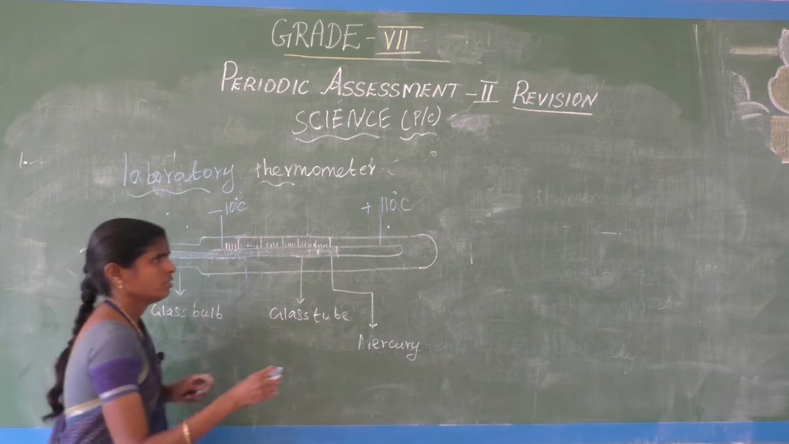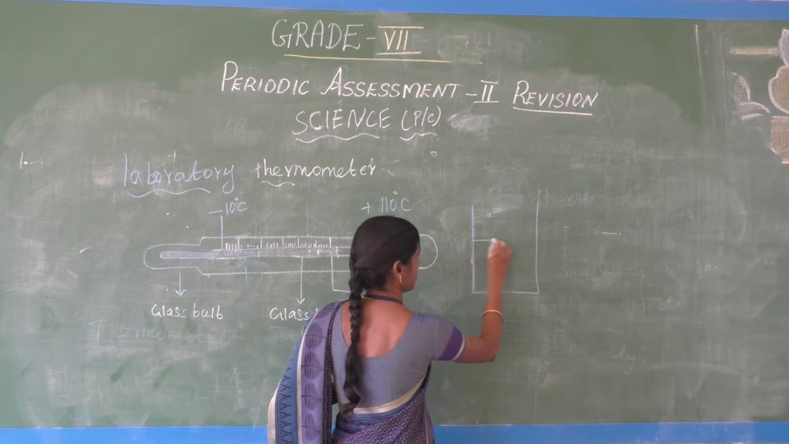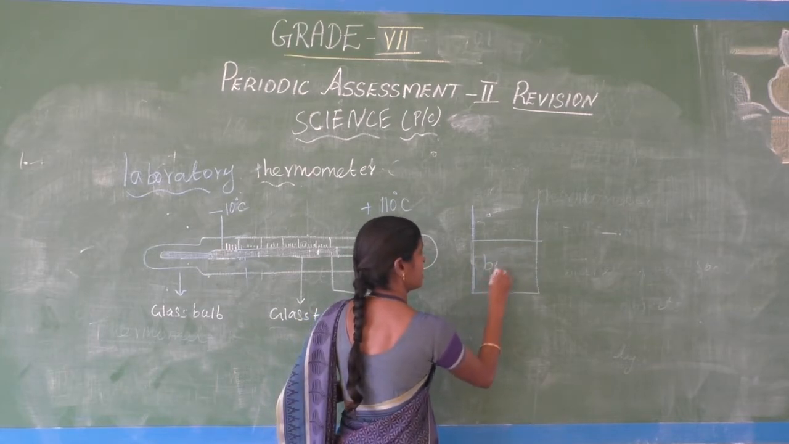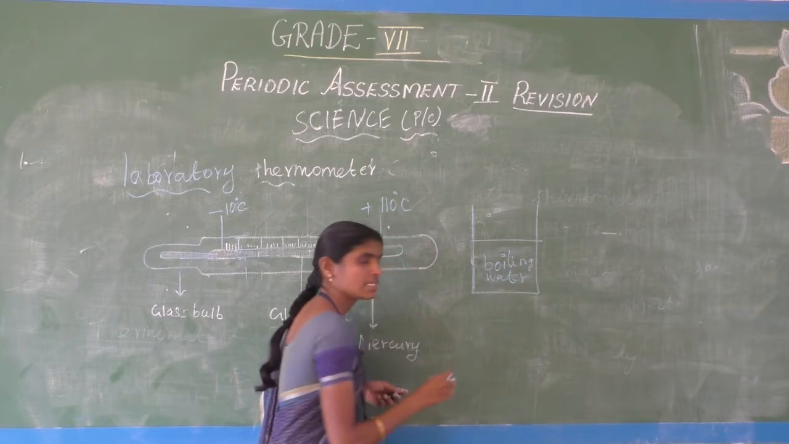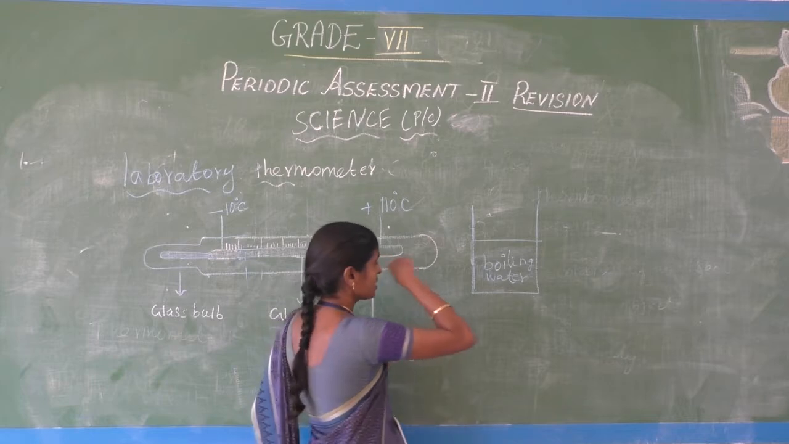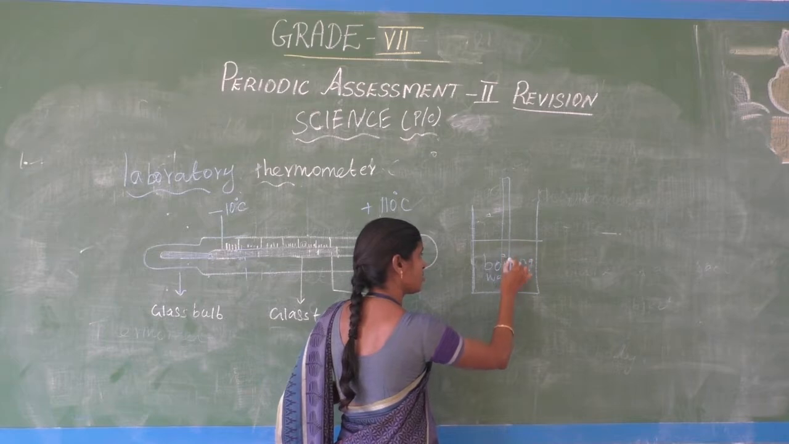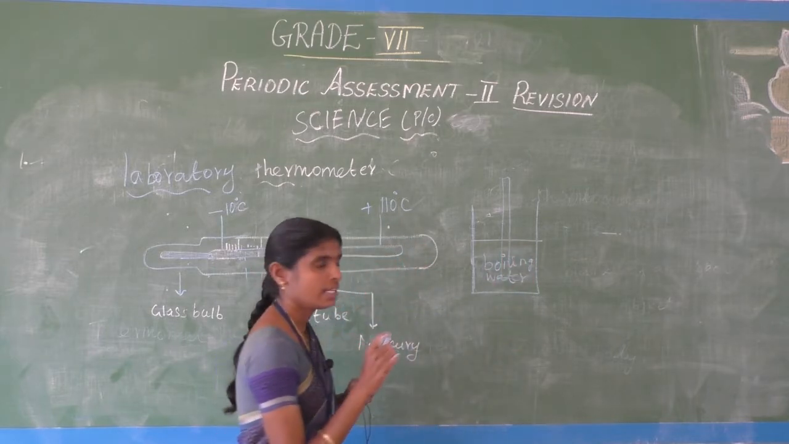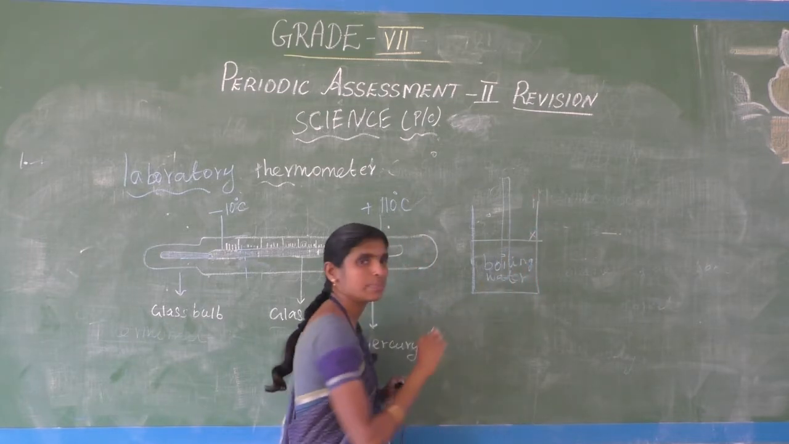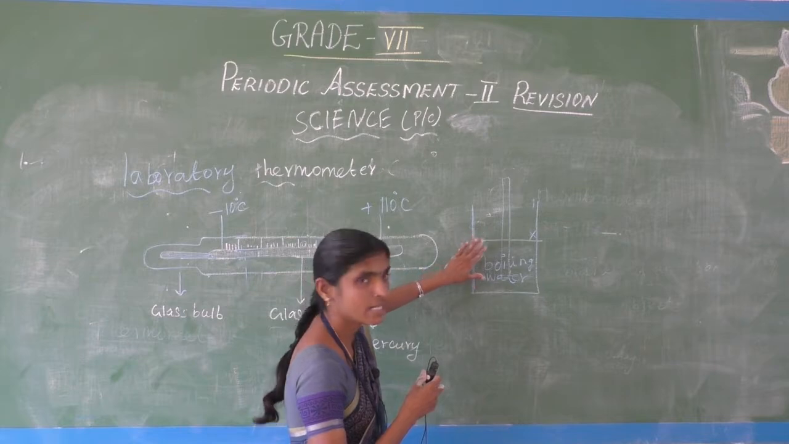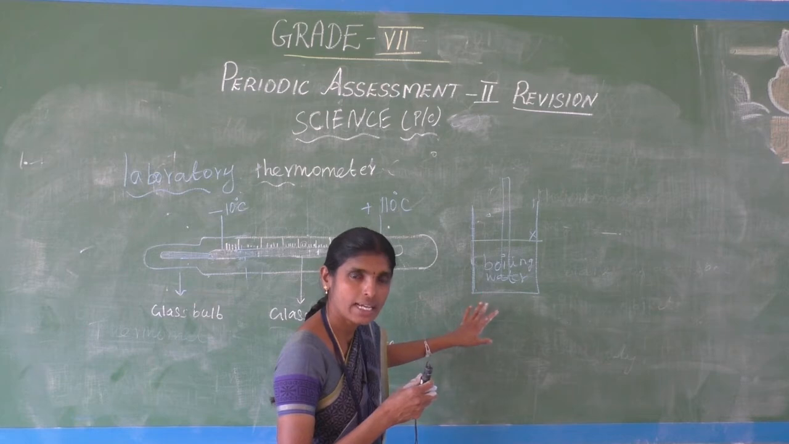Suppose we want to measure boiling water. How to measure it? We keep the thermometer in the boiling water, not at the end of the beaker. We want to use the laboratory thermometer to measure the boiling water.